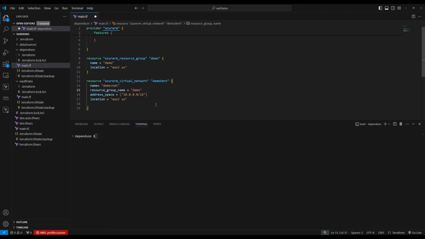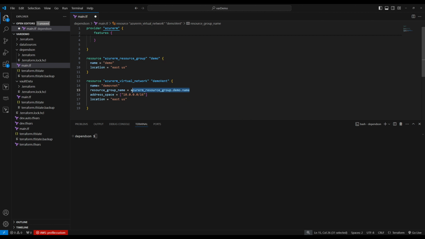So to create an implicit dependency, we need to refer, not hard code the name. We can do this. Copy this one, refer to resource group dot demo dot name. So now Terraform knows we refer to the resource group name. So we're not hard coding, we're referring. So Terraform now knows this is an implicit dependency. It will create the resource group first and then create the virtual network.